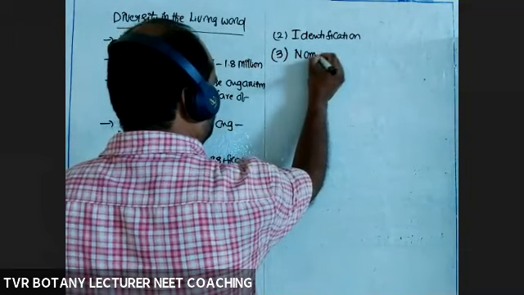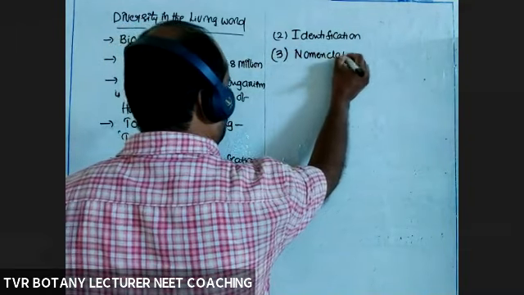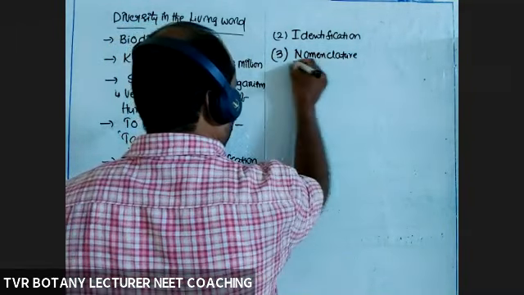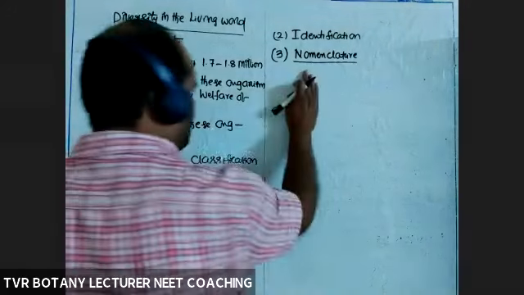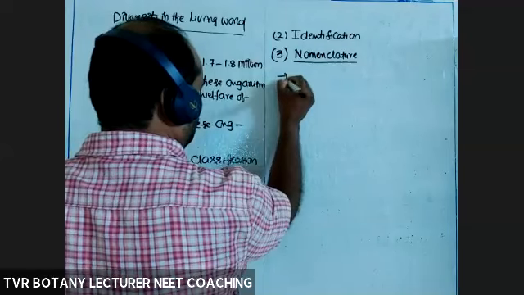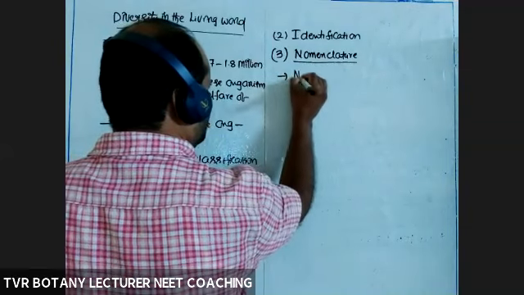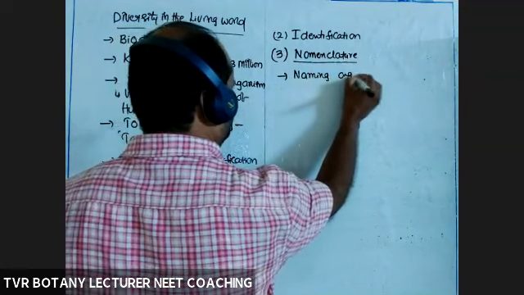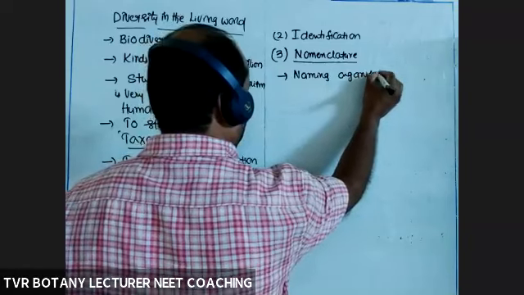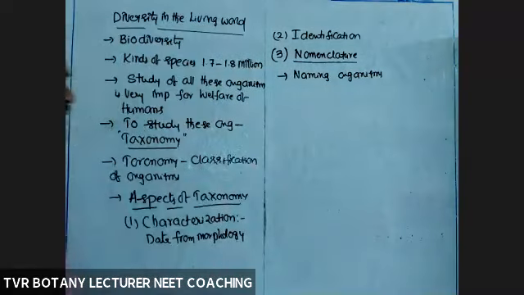nomenclature. What is nomenclature? Providing a particular name to the identified organism. Naming organisms is called nomenclature.